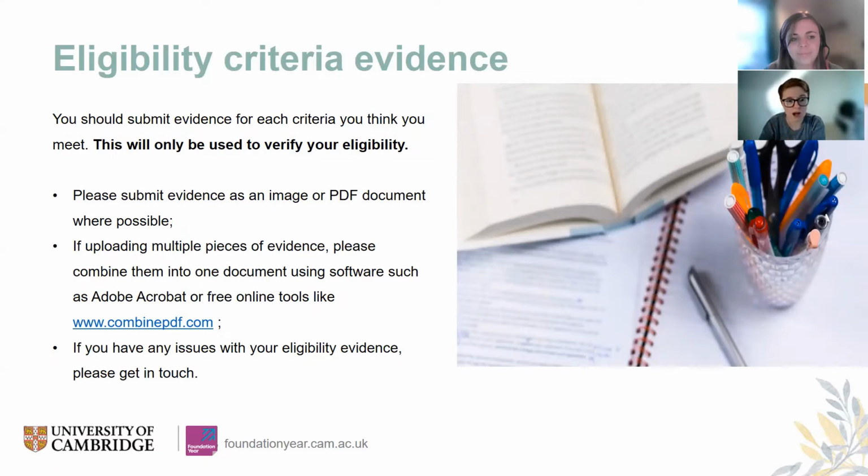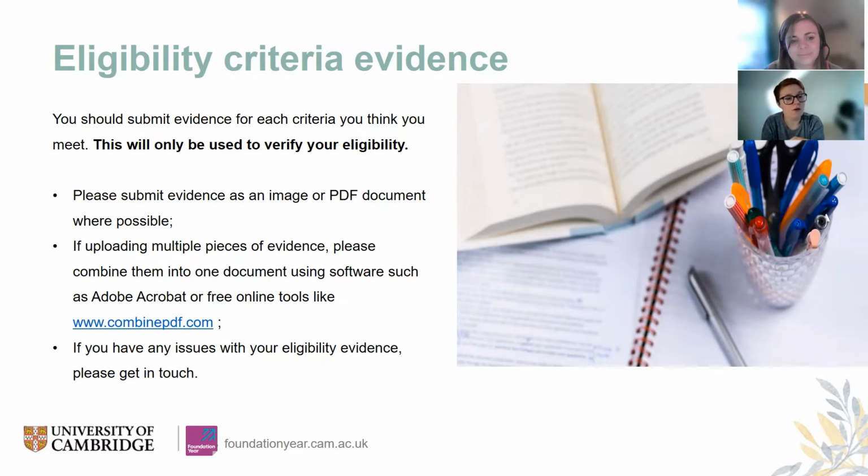You can submit it in a range of different ways. It could be an image, perhaps a photograph of an original document on your phone, or it could be a PDF document. Those would be our ideal formats. If you have an unusual file type, if your phone takes images in a file type that isn't common, or if you have a document in, maybe, a Mac version of Pages instead of Word, we may not be able to open that. So we'd recommend that you put it in a common file format like PDF, or an image as a JPEG, just to make sure that we can open it at the other end, because if we can't open it, we're going to have to get in touch with you and ask you to provide it again.